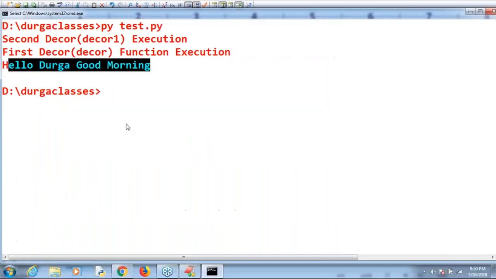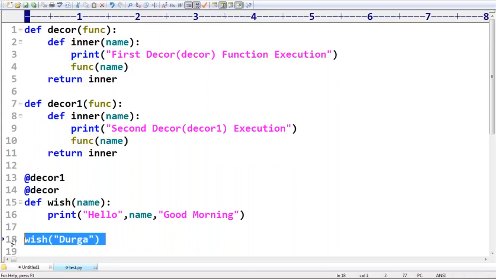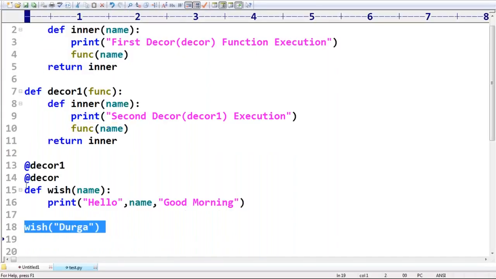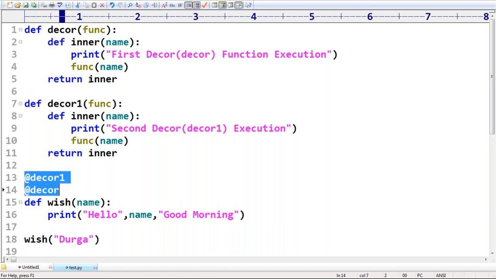Wish method must be called 2 times, but it's called only once. Whenever you call wish method, automatically decor one should be executed. After that, decor also should be executed. So 2 decors will be executed. I'm calling function of name, but it got executed how many times? Only once.